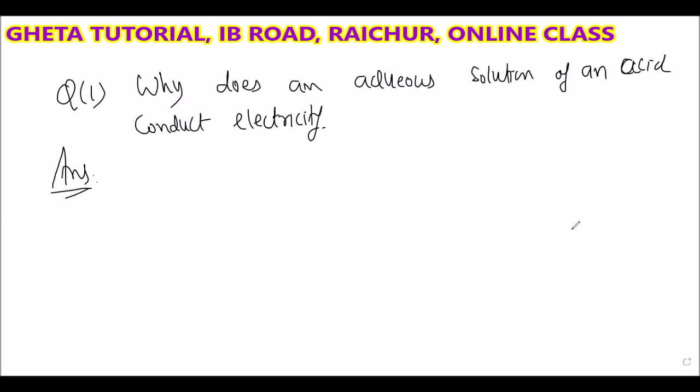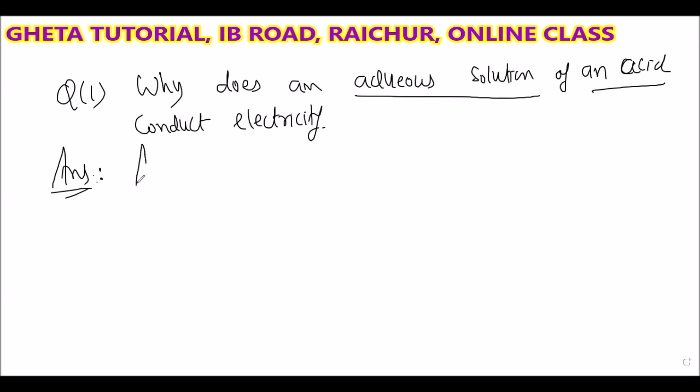So tell me now, why do they conduct electricity? Because of the production of hydrogen or hydronium ion. That is the correct answer. Whenever the question says aqueous solution of an acid, it means the acid is dissolved in water.